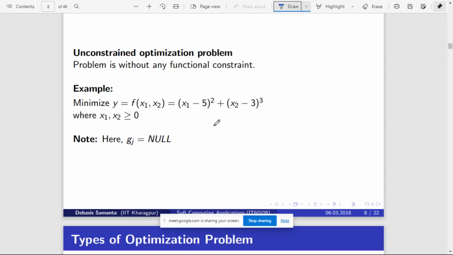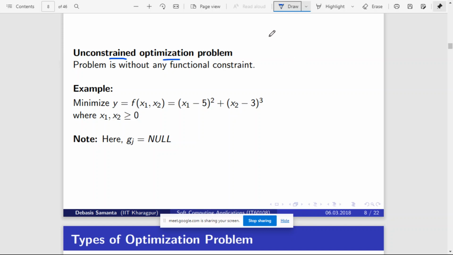There may also be some optimization functions in which there may not be any constraints at all. Such problems are called unconstrained optimization problems.